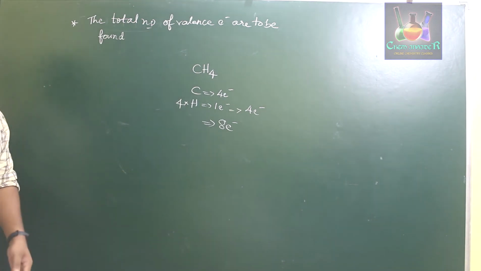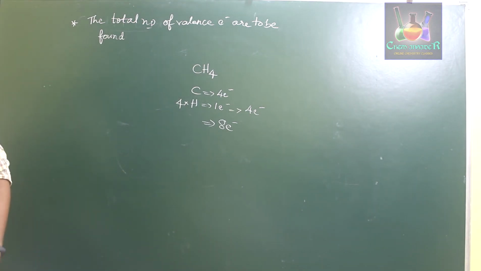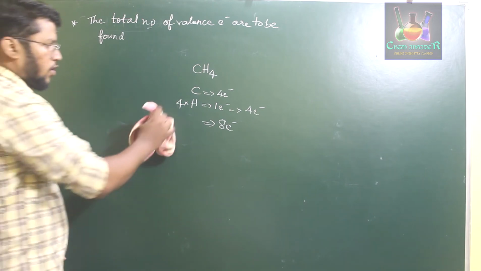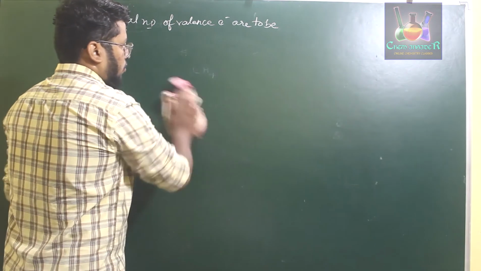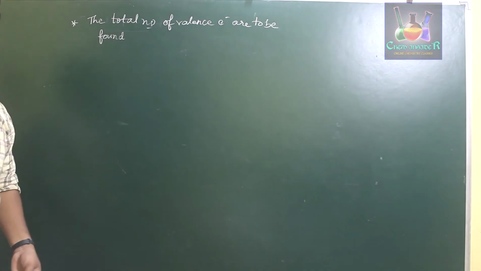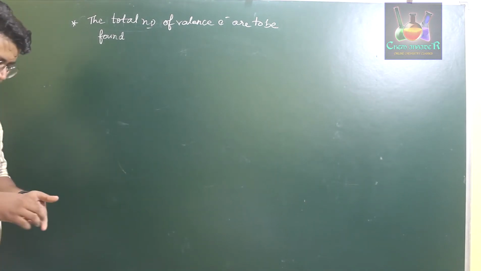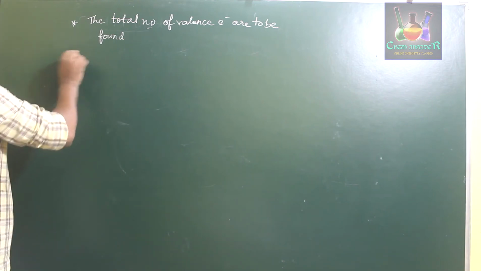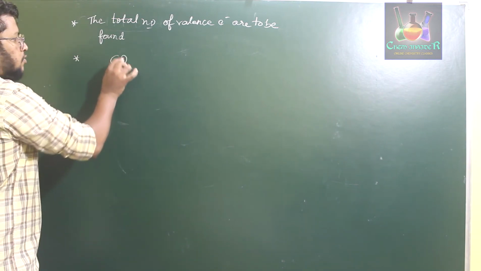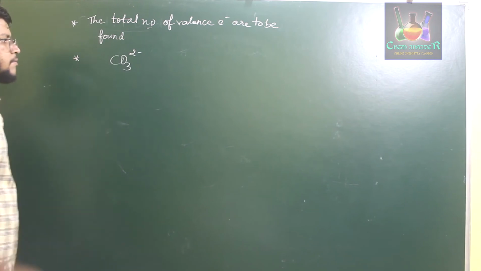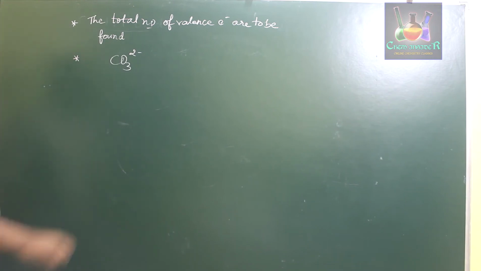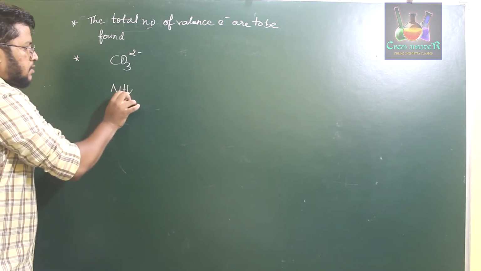Okay, so next, in the second point, what we observe is, whenever a positive charge or a negative charge is formed, it means addition or subtraction of electrons from the nucleus of an element. Like for example, if you consider CO3 2 minus and NH4 plus.